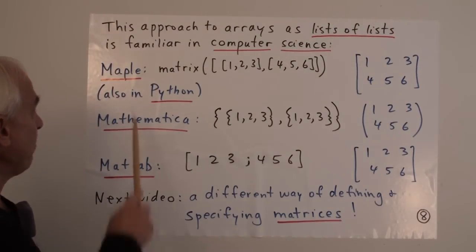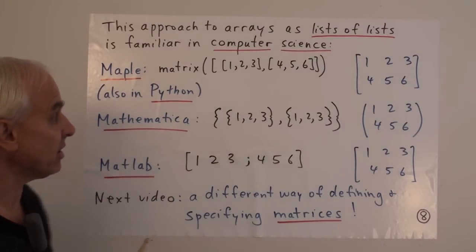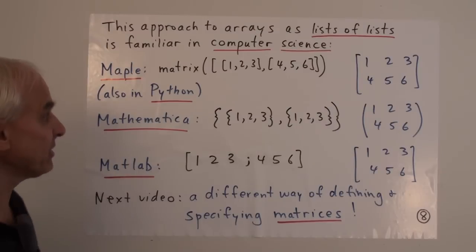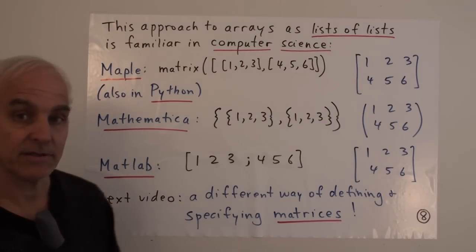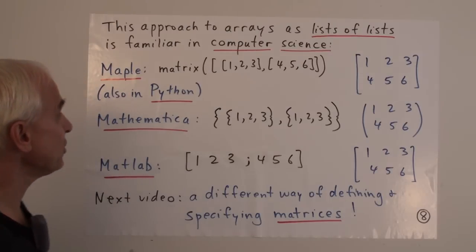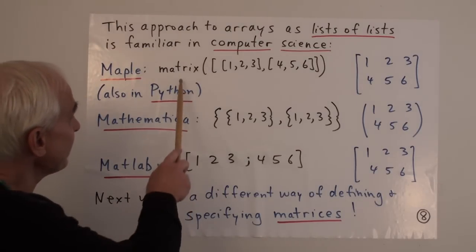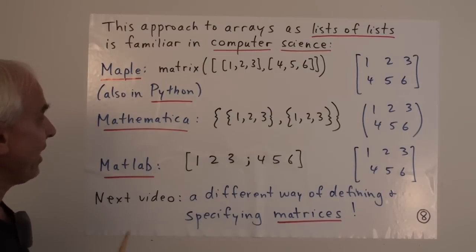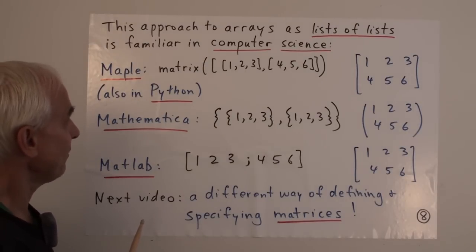So for example, Maple, which is a powerful mathematical computing environment coming from Canada actually. We use that at UNSW in our first year courses. So that has this kind of convention for creating a matrix, and you'll see, it's very familiar.